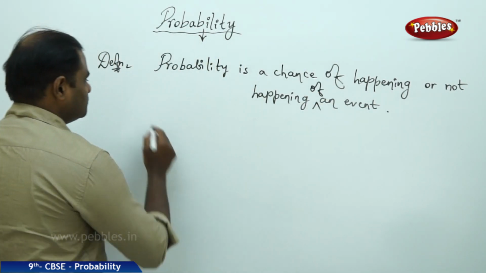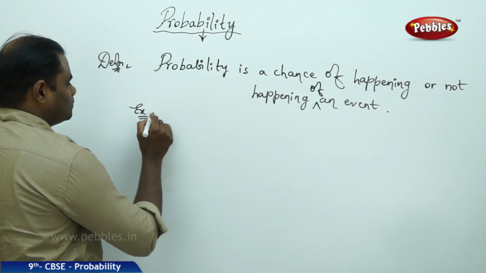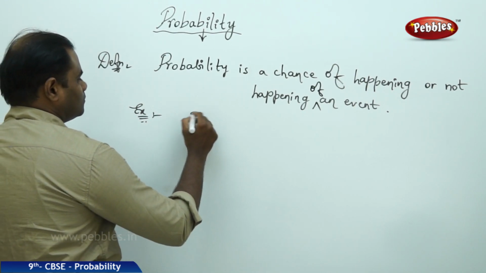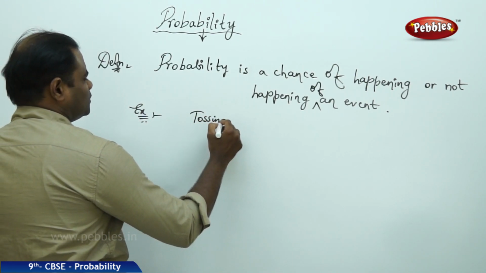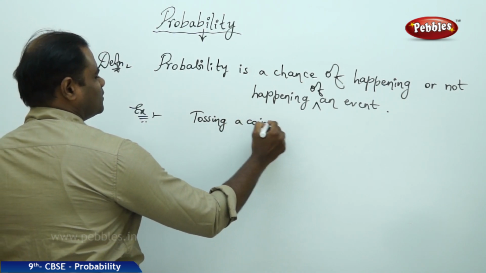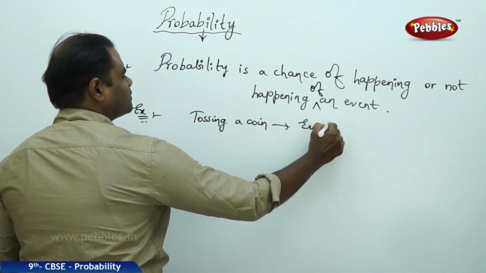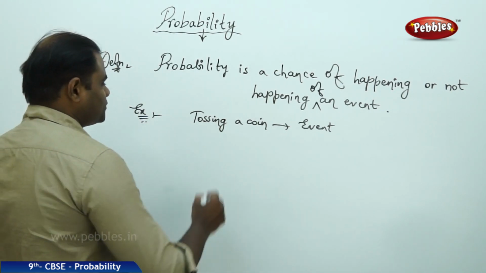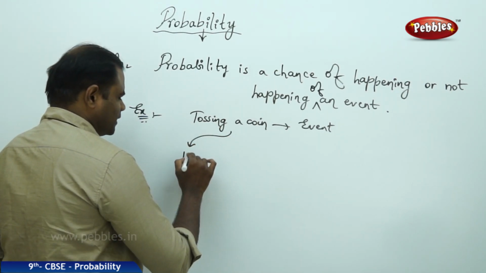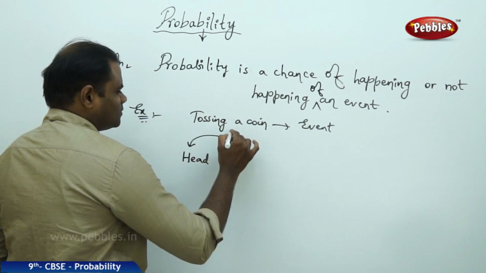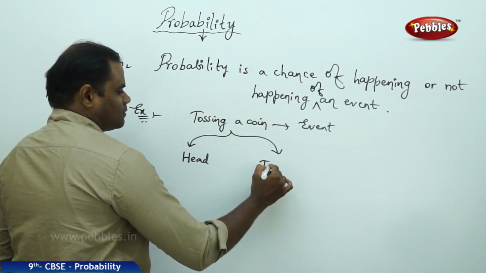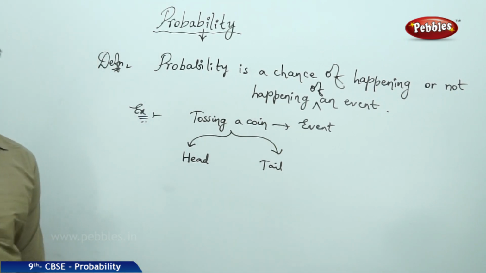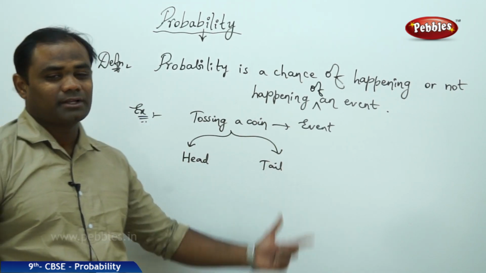For example, tossing a coin is an event in which the probability or the chance is of getting a head or a tail.